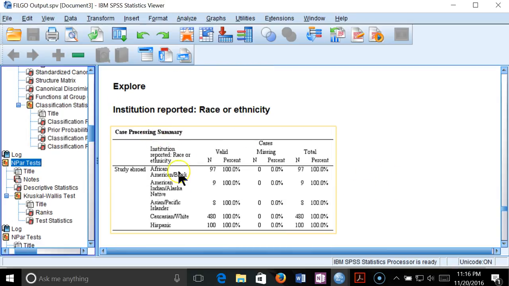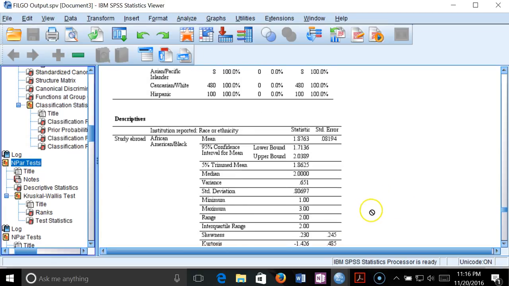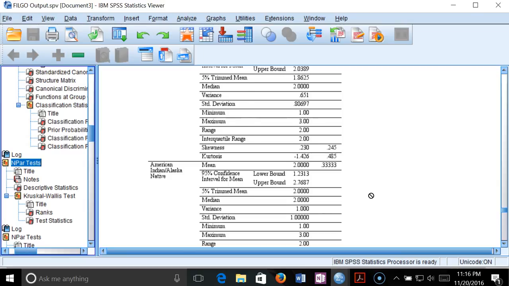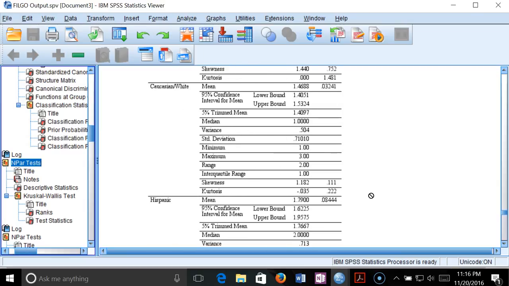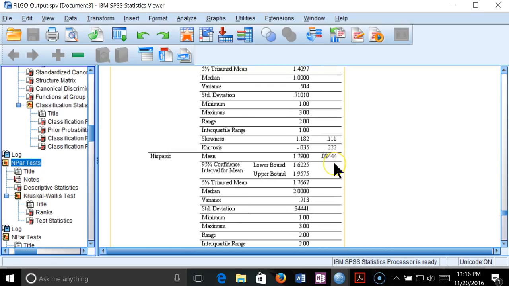So we'll look at this one. Here are just the numbers we've got. We've got 97 African American and Black, only 9 American Indian, Alaska Native, and 8 Pacific Islander or Asian. That's not going to help us very much, so I'm going to walk right past those. Caucasian White is a nice big population, and Hispanic is pretty significant. That's 1/7, 1/7, and 5/7 of our population. Here are just our descriptives again. We're going to blow through those pretty fast.